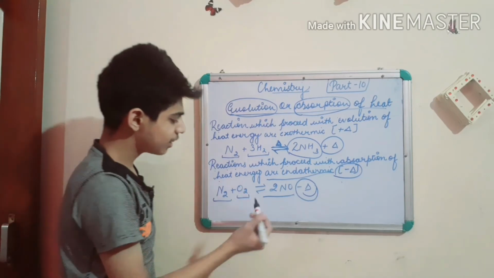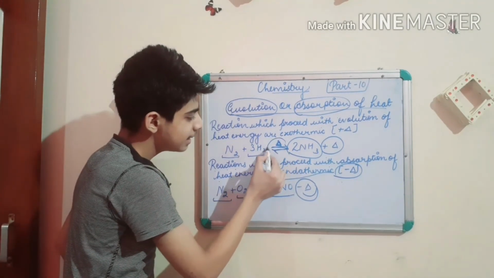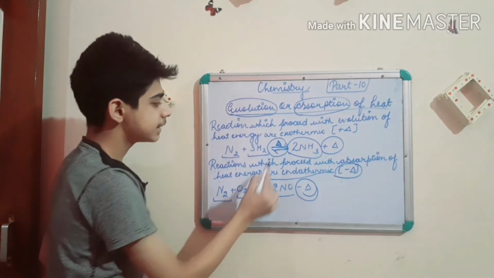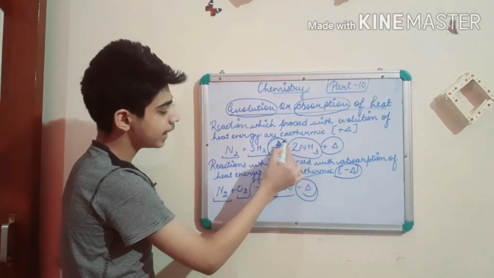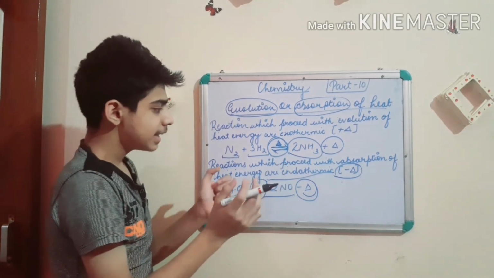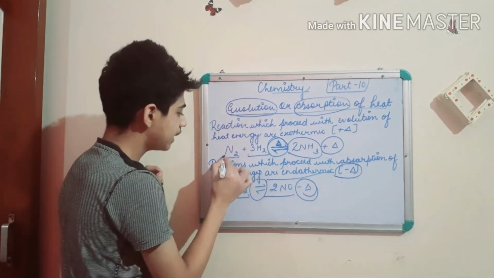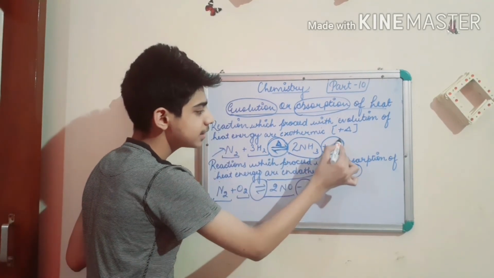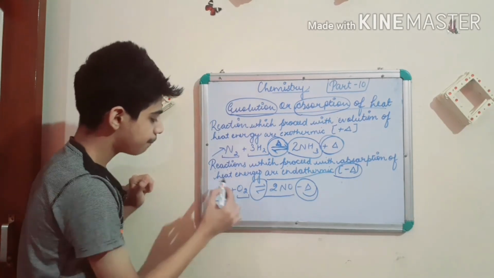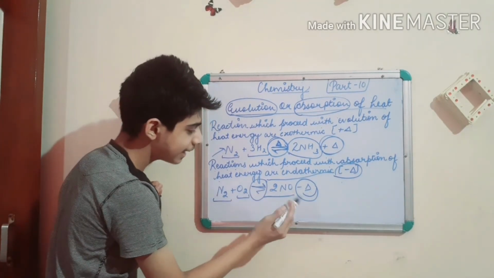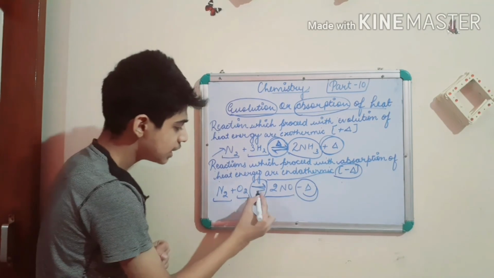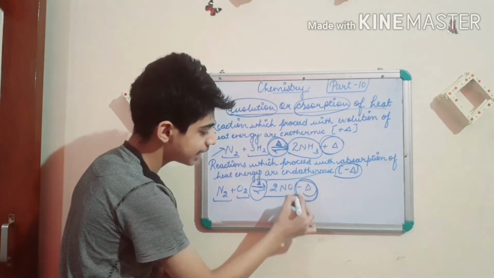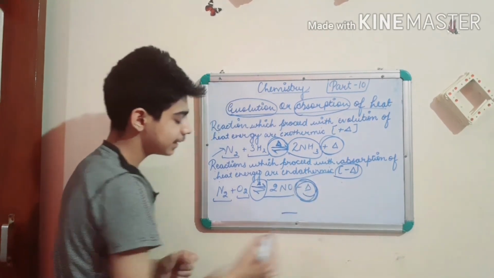As we have seen one common change, in this reaction heat is required, but in this reaction heat is not required. In this reaction heat is required because it is releasing heat energy. So we have to first give it the heat energy, so that it gives heat energy to its surroundings. But in this one, the heat energy is absorbed from the surroundings, so there is no need of giving heat energy, and it will take the heat energy from the surroundings and make the surroundings cold.